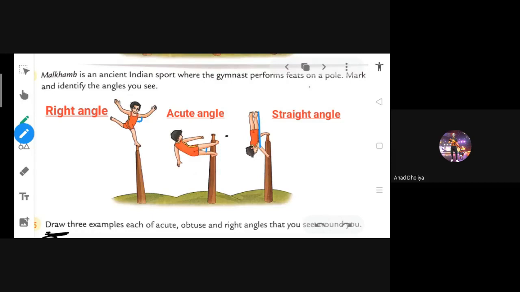Now in the next picture, you can see near the legs, the angle is formed, and that is very small. Small means acute. And if we see the whole body, then it is a straight angle. Is this clear? You can copy the answer, then I will change the page. Ma'am, how is that acute?